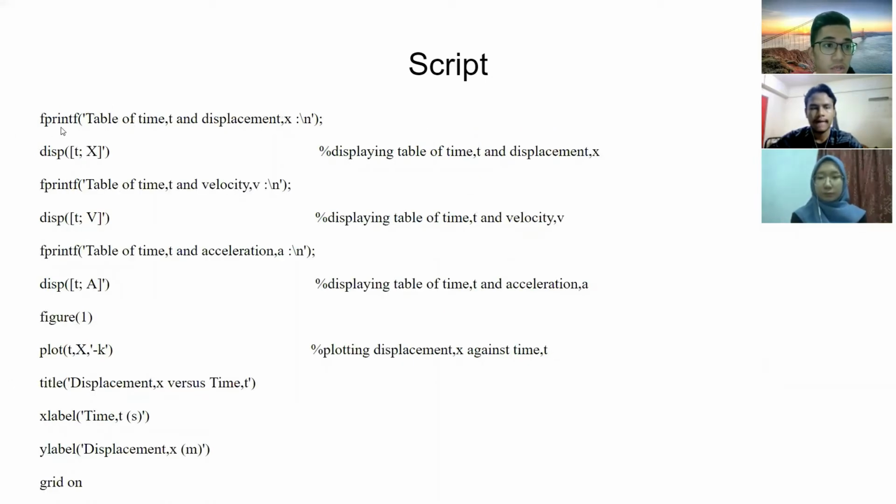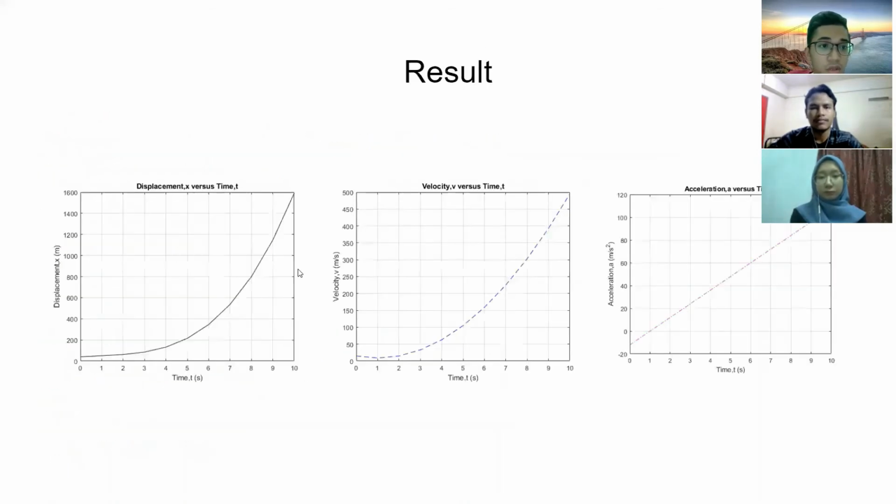This one is the fprintf command, and then there is the display command for the output, and then we are using the plotting command to plot the graphs. So these are the three graphs: the first one is displacement versus time, the second one is velocity versus time, and the third one is acceleration versus time.